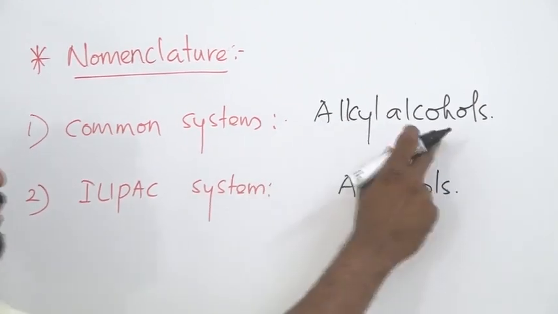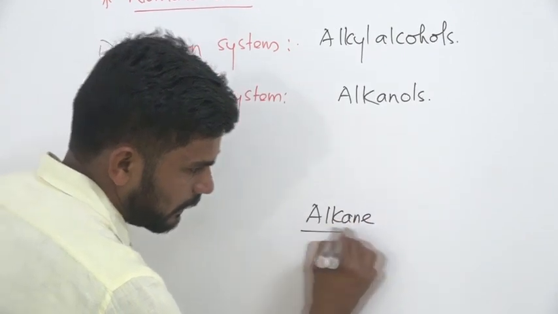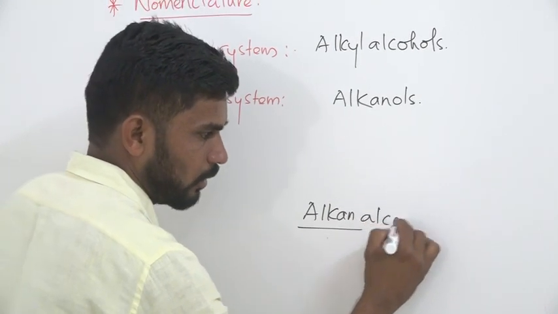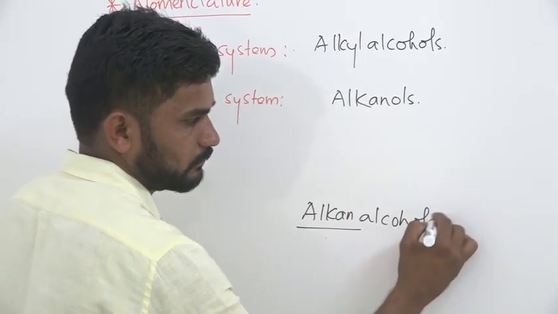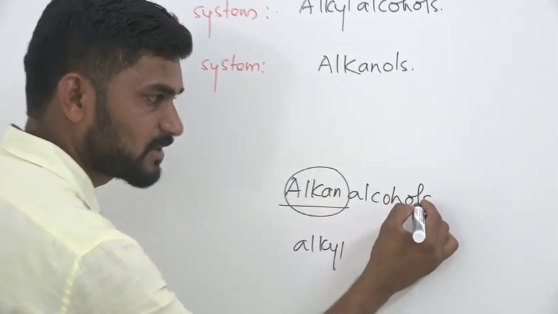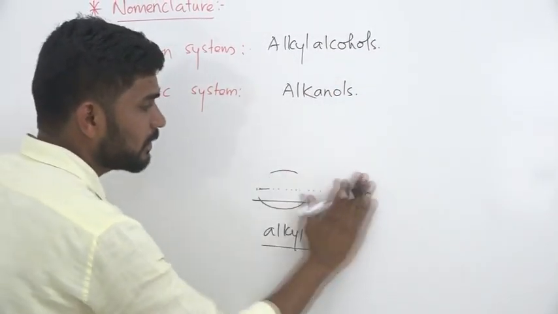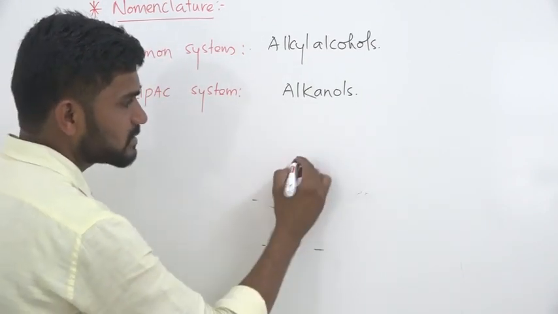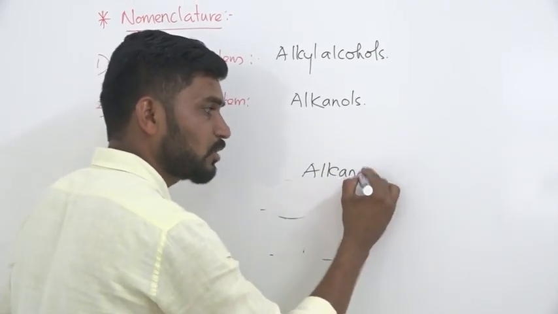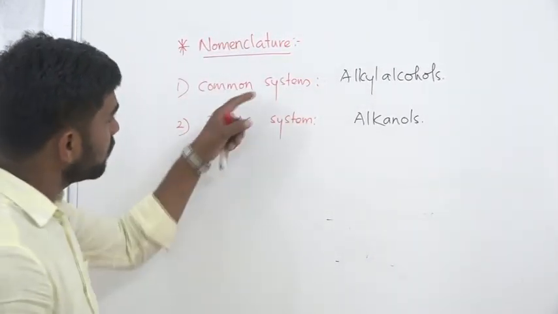This alkyl alcohol is derived from the alkane. The E from the alkane is replaced by the suffix alcohol. Alkane becomes alkyl, and the suffix becomes alcohol, so the name becomes alkyl alcohol. Similarly, in the IUPAC system, the E from the alkane is replaced by the suffix OL, giving alkanol. Let us discuss some examples for these two systems.